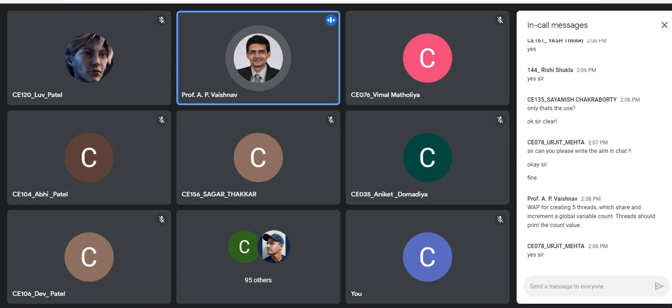First is how many semaphores are required to protect your critical section. Second, what is the initial value required? So try this out. I'm giving you enough time. We are starting with a simple program and then we'll go towards the next program, right?